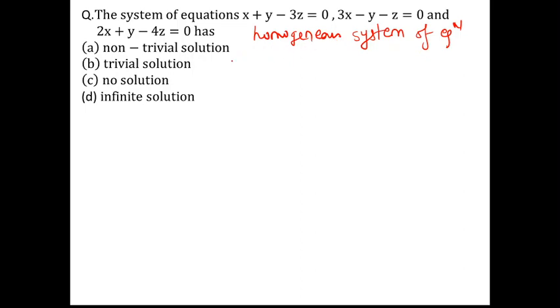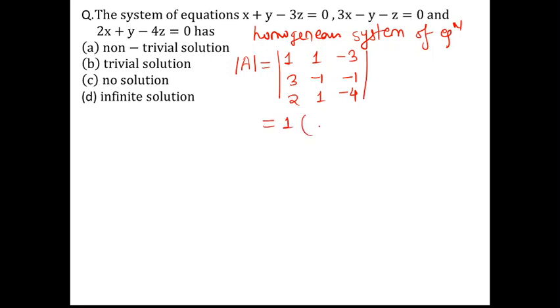So obviously we have to find the determinant of the coefficient matrix, that is determinant of A. Let's find this quickly. Calculate the determinant of the coefficient matrix. We have 1 1 minus 3, then 3 minus 1 minus 1, and then 2 1 minus 4. Simplify this determinant.